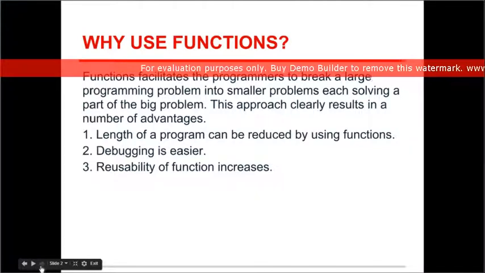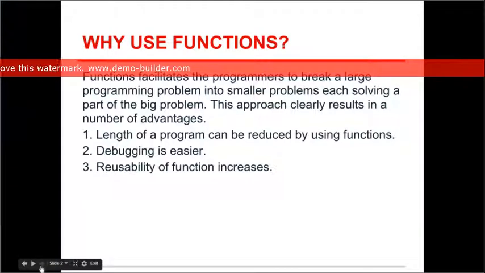The third thing is reusability of functions increases. That means you can again and again use that function, and all you have to do is just call that function, which is just hardly a one-line statement. So your workload is definitely less. You don't have to write that piece of code which is being used 10 times, say, again and again.